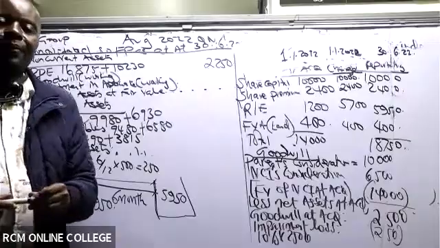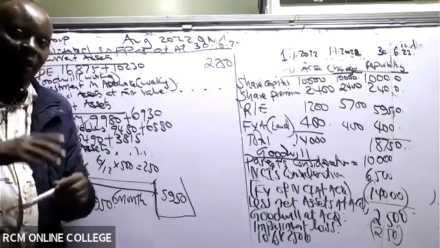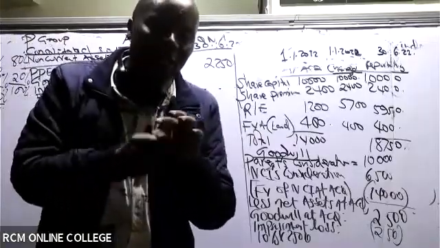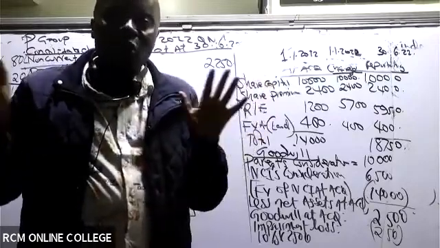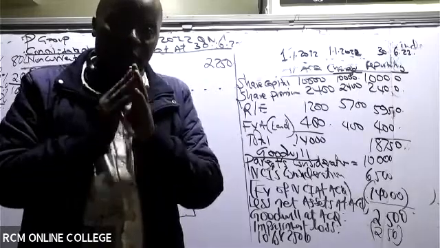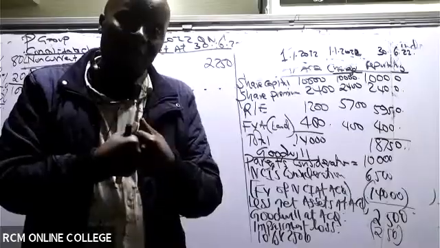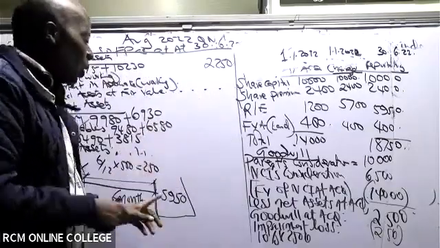Remember this concept of working with profits we have encountered before, where the examiner, instead of giving you the exact retained earnings on a certain date, tells you that the subsidiary made a profit of this much. So you do your own apportionment. But the most important thing is for us to appreciate that by the end of the year, the total retained earnings is 59.50.